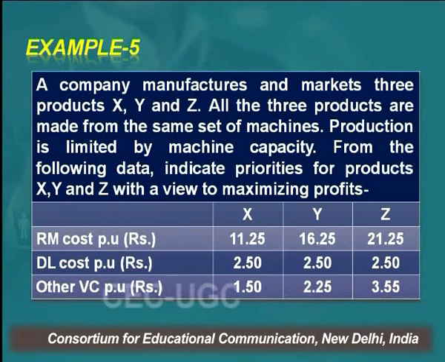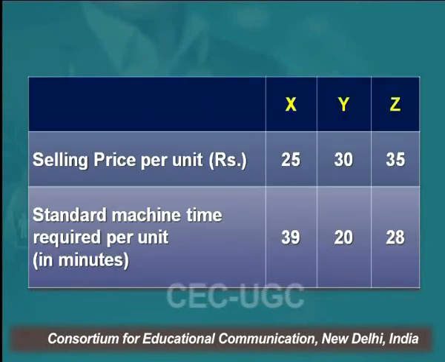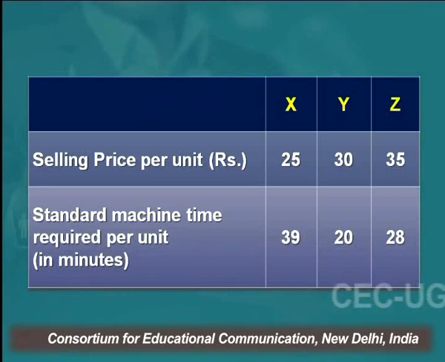RM refers to raw material cost per unit. So 11 rupees 25 paisa, 16 rupees 25 paisa, 21 rupees 25 paisa. This is the raw material cost of the 3 products. You are given direct labor cost. DL means direct labor cost per unit: 2 rupees 50 paisa for all the 3 products. Then you are given other variable cost per unit, which is 1 rupee 50 paisa for X, 2.25 for Y, and 3.55 for Z. Right? Your selling price per unit is 25 rupees for X, 30 rupees for Y, and 35 rupees for Z.